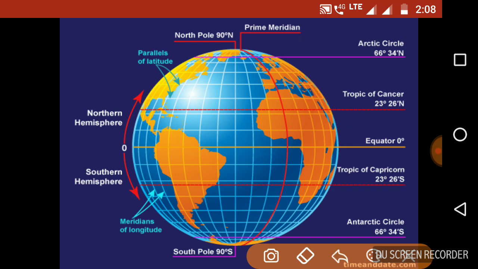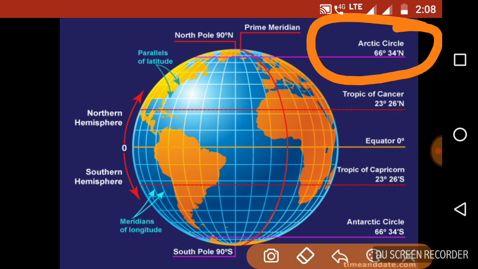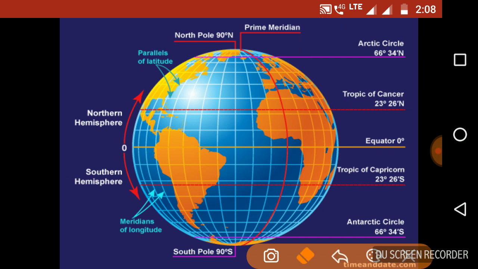Then comes 66 and a half degrees north, the Arctic Circle, and above it is the North Pole. Likewise at the bottom, 23 and a half degrees south is the Tropic of Capricorn, then 66 and a half degrees, and the South Pole. So be very clear about longitude and latitude.